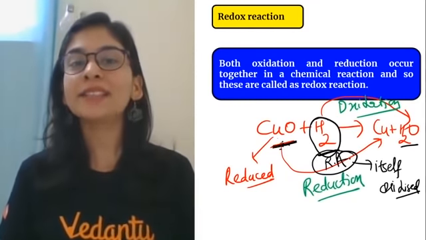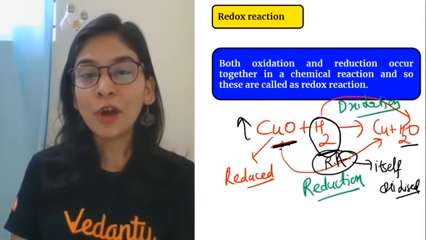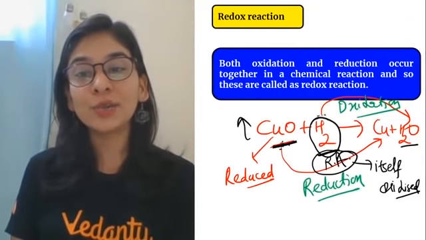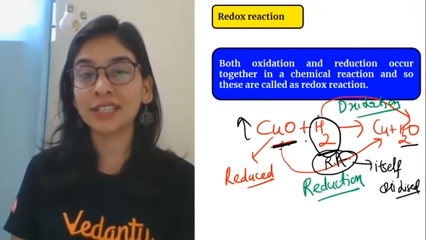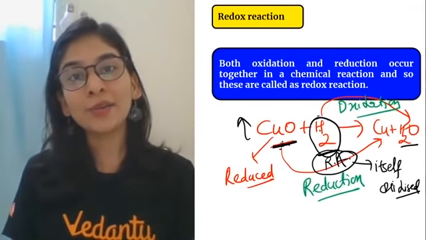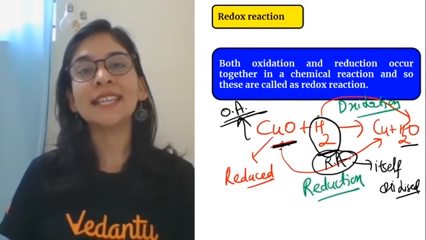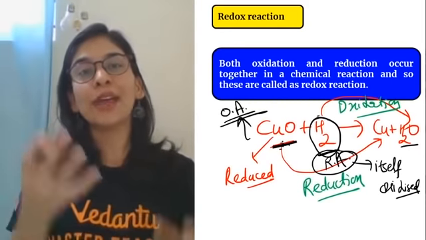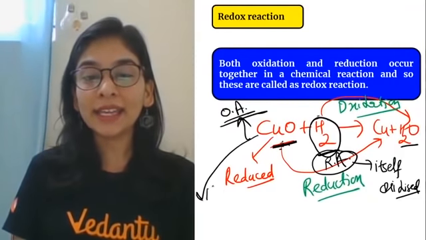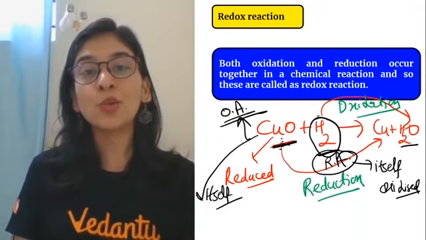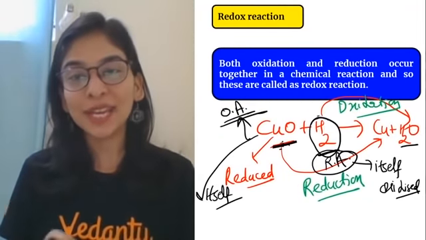अब copper oxide भी same question पूछ रहा है. What role I am playing for hydrogen? Copper oxide is helping hydrogen to get oxidized, है ना? By giving its oxygen. So it is helping hydrogen to get oxidized. This is our OA, oxidizing agent. ऐसा agent जो help कर रहा है hydrogen को to get oxidized. कैसे? By itself getting reduced. क्योंकि खुद ही तो उसकी oxygen उसको दे रहा है दूसरे substance को. Are you getting the point?